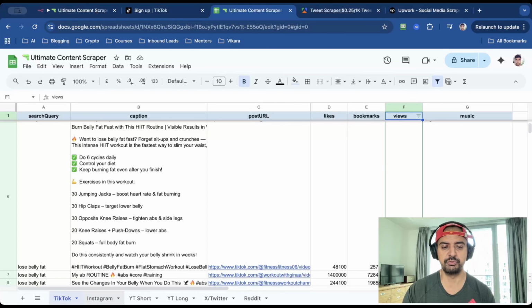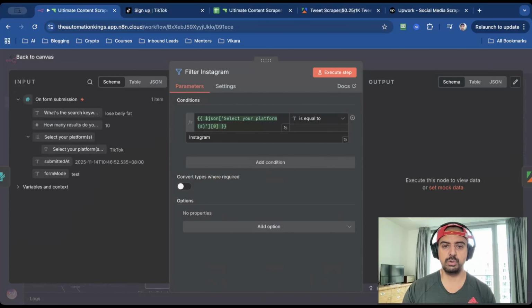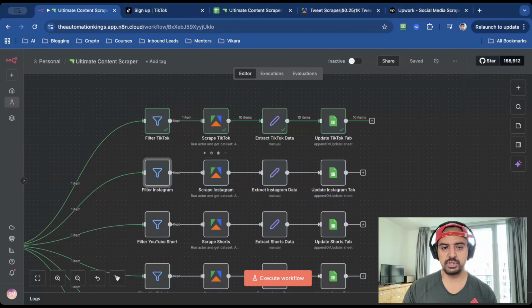So you can see I've created one for Instagram, YouTube Shorts, YouTube Long, X, Twitter, and Reddit. And it's exactly the same process. And so now that you've done the first branch, you can literally just copy this and duplicate it. This time we're gonna do it for Instagram. So for the filter, we're gonna change it to Instagram from TikTok. So now it will trigger this branch. We know it's Instagram, so now we can scrape Instagram.